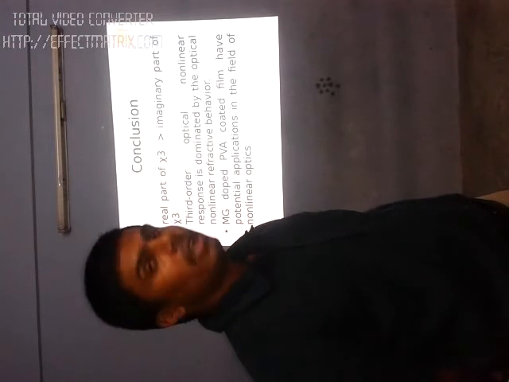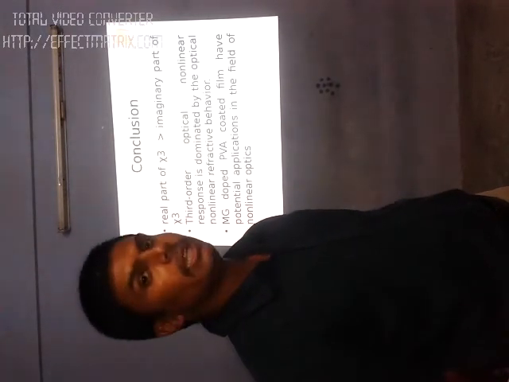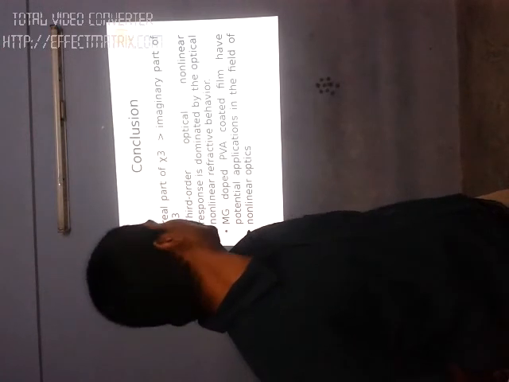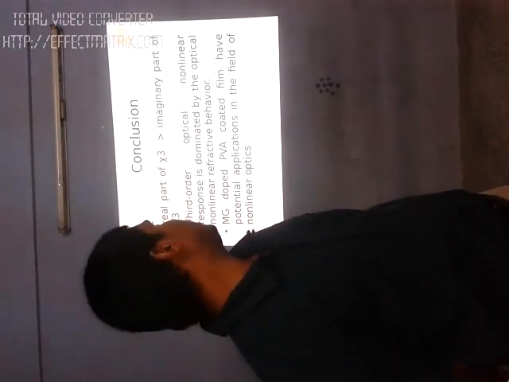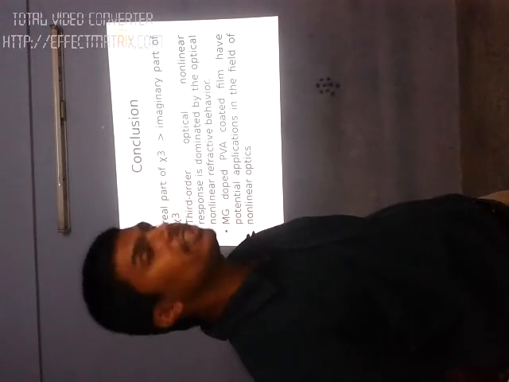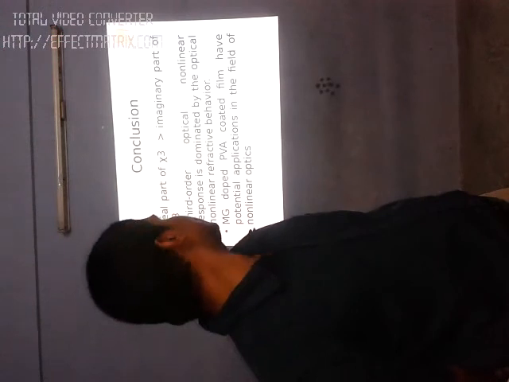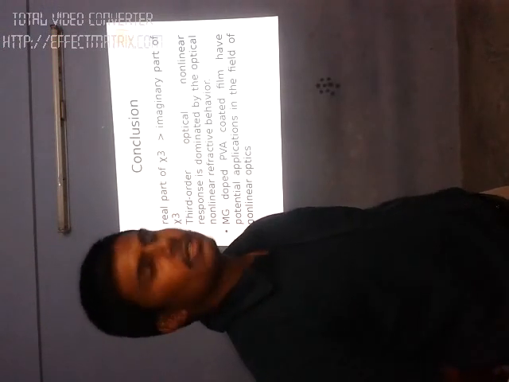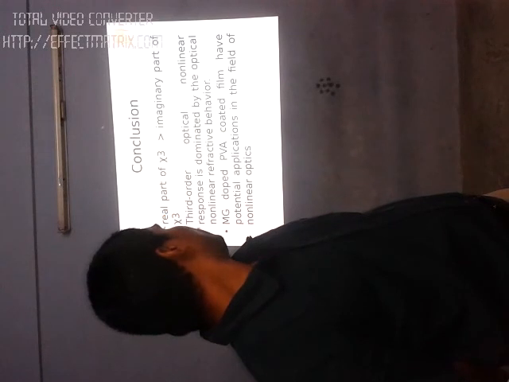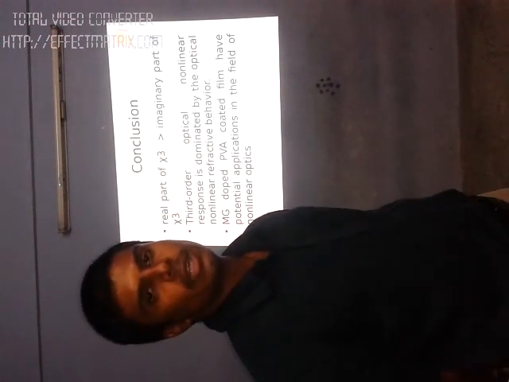Next. So in conclusion, the third order nonlinear optical studies reveal that the real part of the third order susceptibility is very high compared to the imaginary part of Chi3, that is the third order susceptibility. So it reveals that there is a domination of optical nonlinear refraction in my materials. And these optical studies reveal my materials can act as a good candidate for optoelectronic applications.